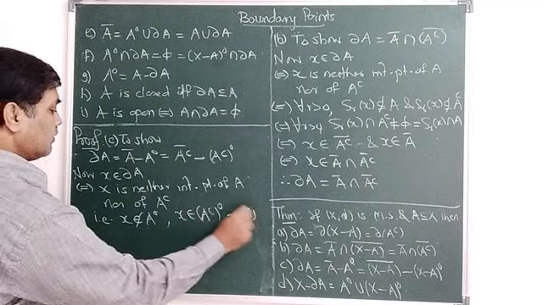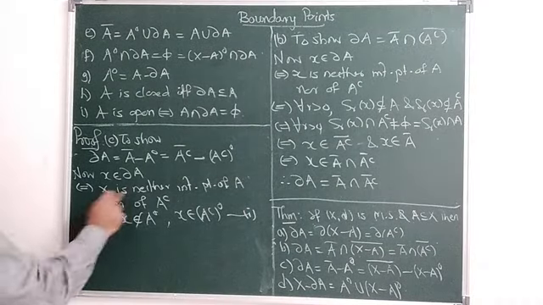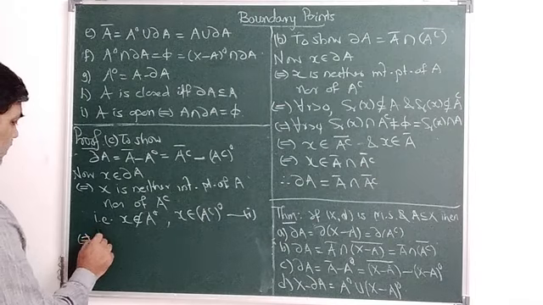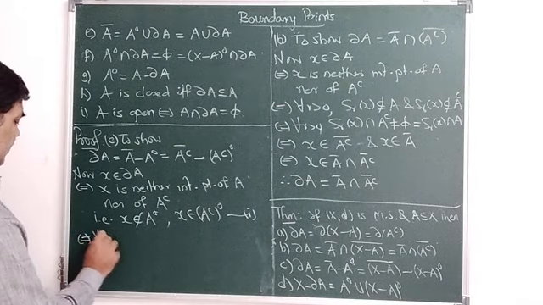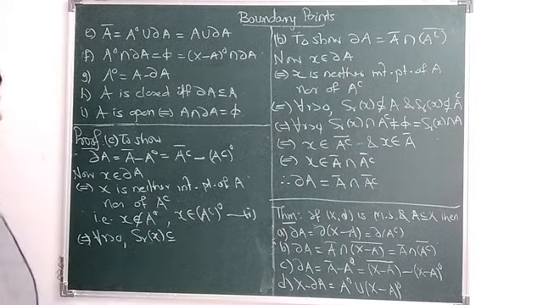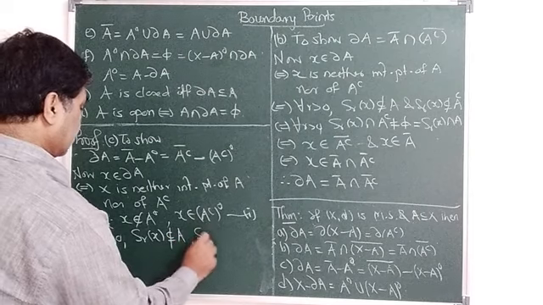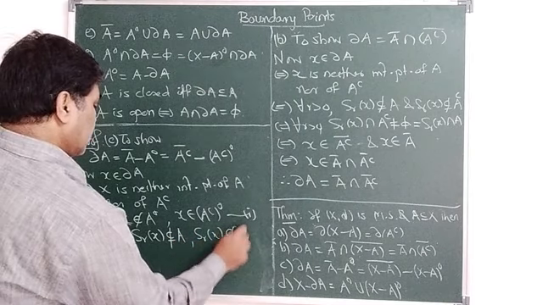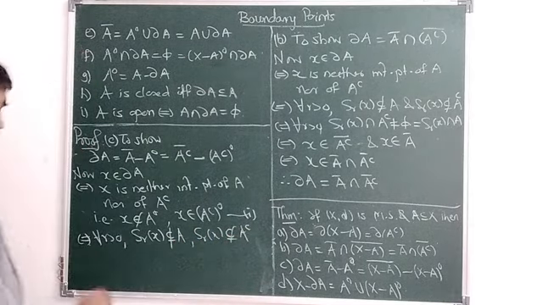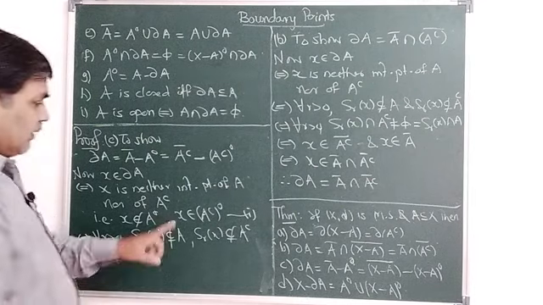Call this 1. Again this is equivalent to: for every r greater than 0, SRX is not a subset of A, and SRX is not a subset of A complement also.